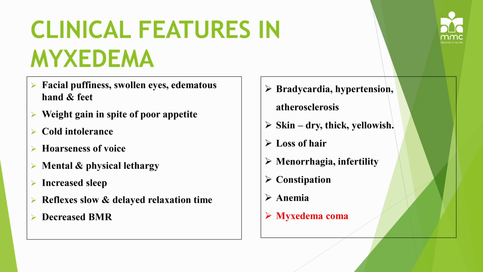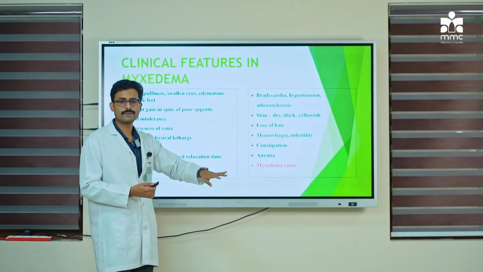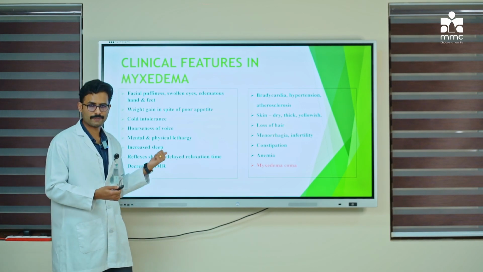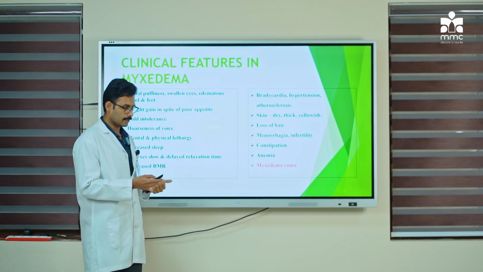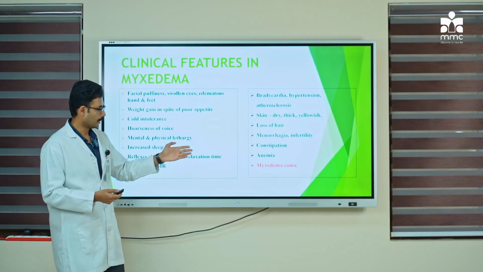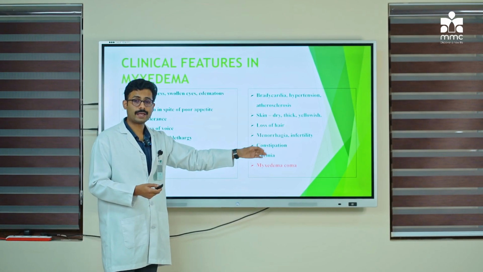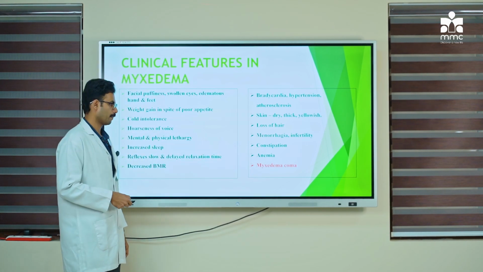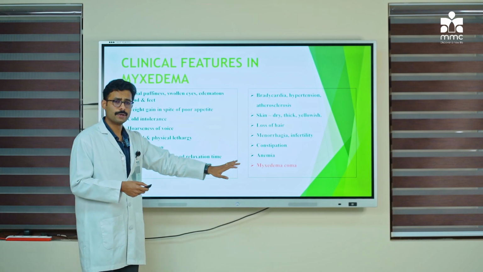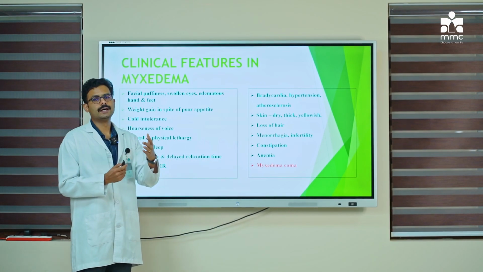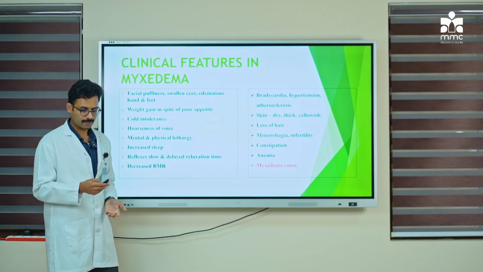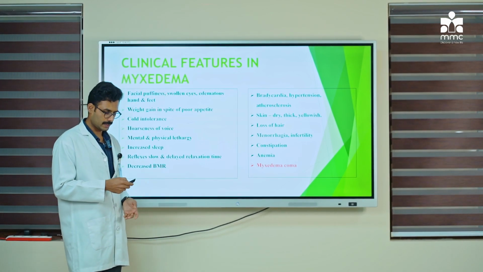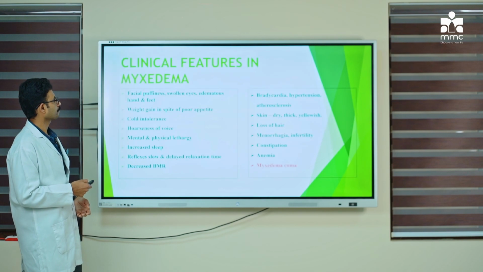Okay, so this is a serious condition. This happens whenever there is what we call Hashimoto's thyroiditis, which we have discussed previously, inflammation of the thyroid gland. Whenever there is inflammation of the thyroid gland, the symptoms can flare up and result in a condition called myxedema coma. In general, coma is a condition in which the patient cannot be aroused from their sleep. So those were the features of myxedema.